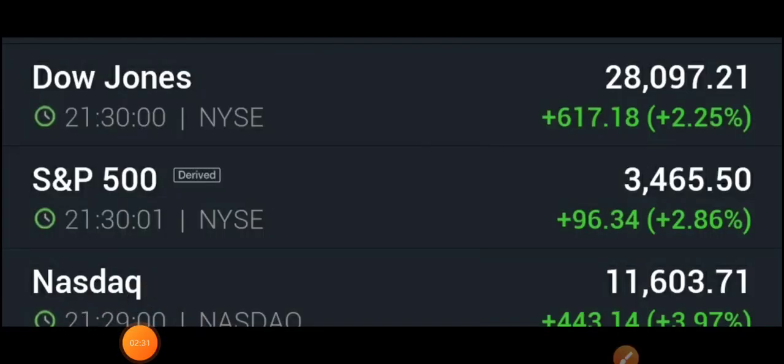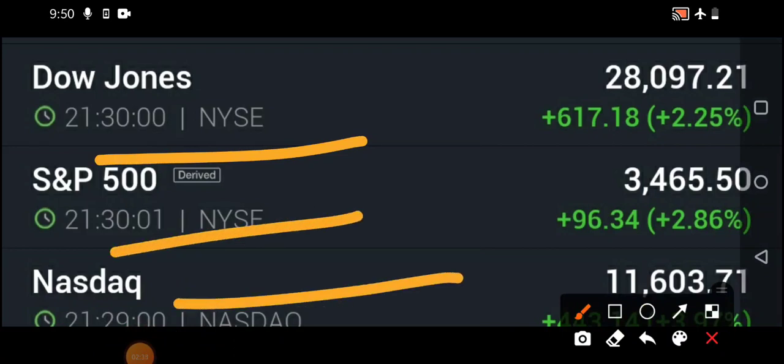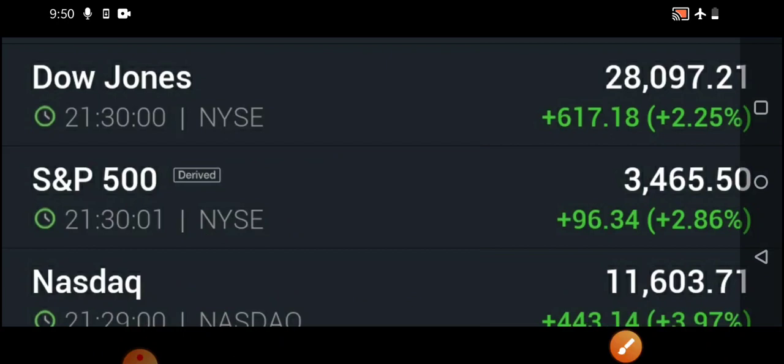Before going to the technical chart, currently this is what we're discussing: Dow Jones, S&P 500, Nasdaq. You can see Dow Jones almost 2.25% positive movement, and Nasdaq has gone again above the 11,603.71 level, and currently it is showing almost 3.9% positive movement. So huge positive movement is seen.